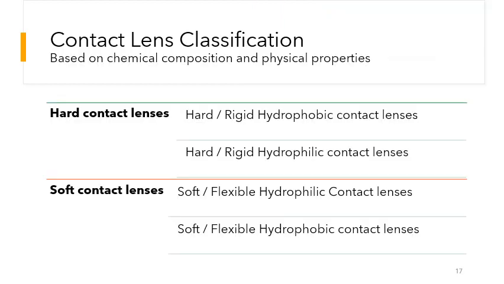The contact lenses can be classified into two major categories based on their chemical composition and physical properties. The two major categories include the hard contact lenses and the soft contact lenses. The hard contact lenses can be further classified into the hard, rigid, hydrophobic contact lenses and the hard or rigid hydrophilic contact lenses. Similarly, the soft contact lenses can also be classified into the soft, flexible, hydrophilic contact lenses and soft or flexible hydrophobic contact lenses.